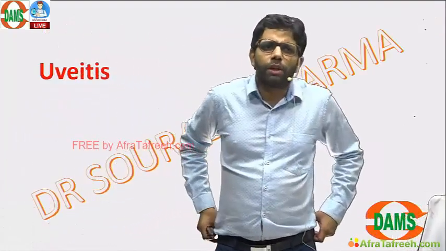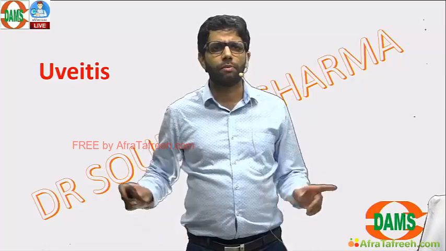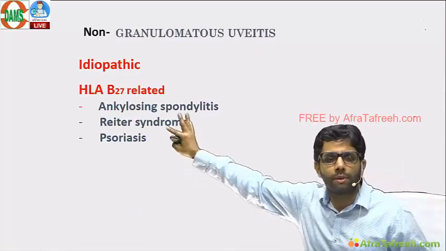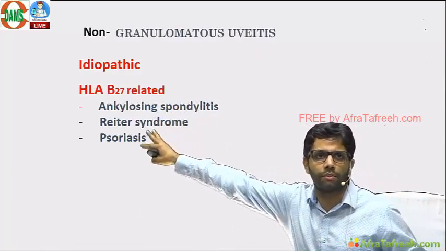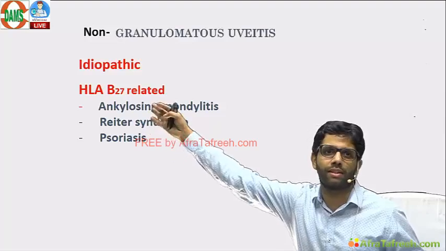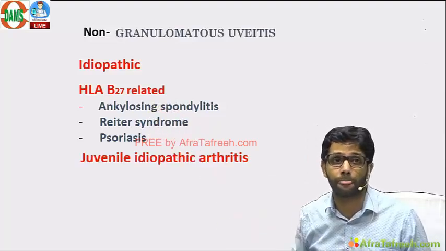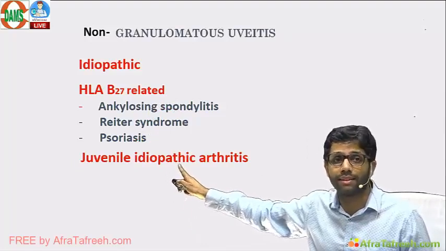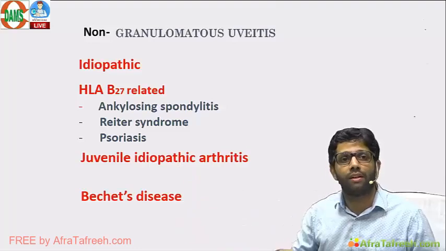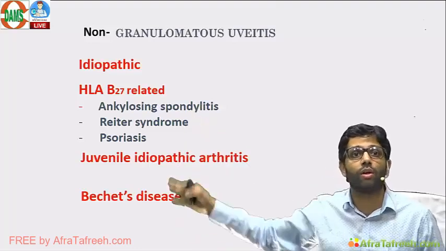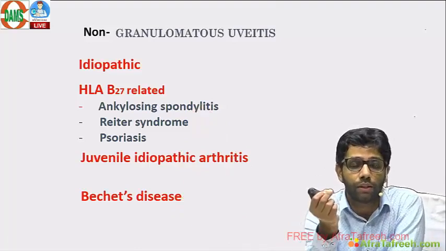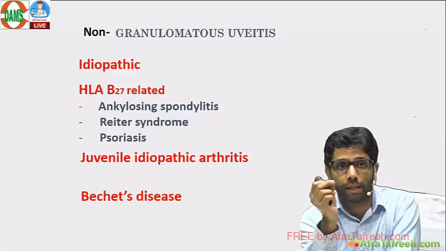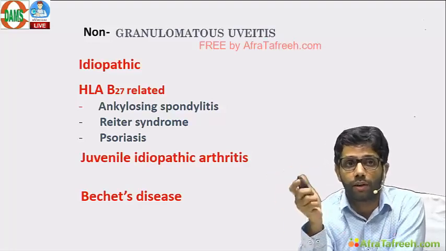If you want to leave one topic in eye, a very big topic, leave uveitis. But one quick point of systemic condition they can ask in a young patient: HLA-B27. Remember the systemic scenarios of psoriasis, Reiter's and ankylosing spondylitis. That is HLA-B27. Juvenile idiopathic is silent uveitis, with less symptoms in the child. Behçet's is also a non-granulomatous condition. Non-granulomatous means lymphocytes will be there and KPs are small, fine KPs. Granulomatous will have large mutton fat KPs.